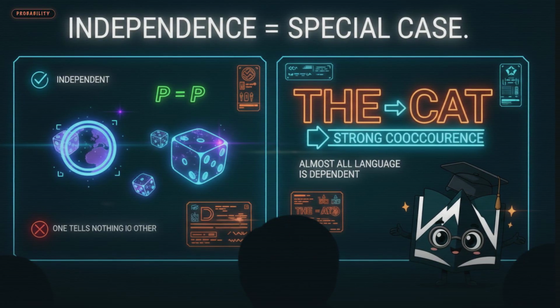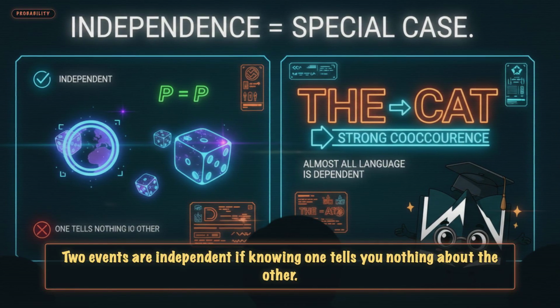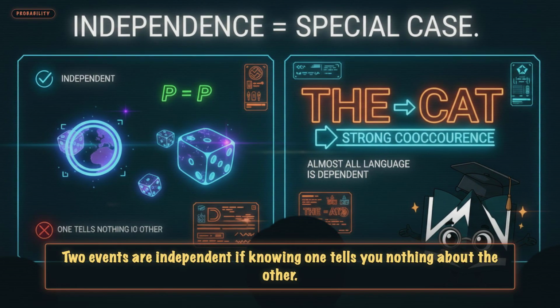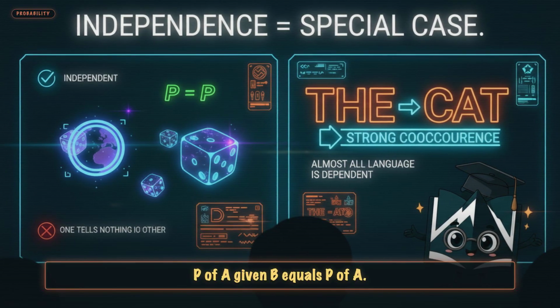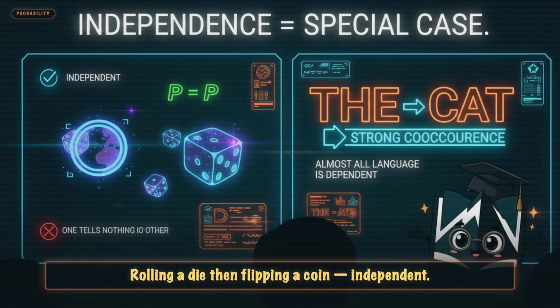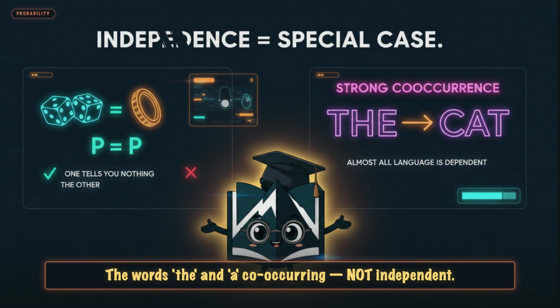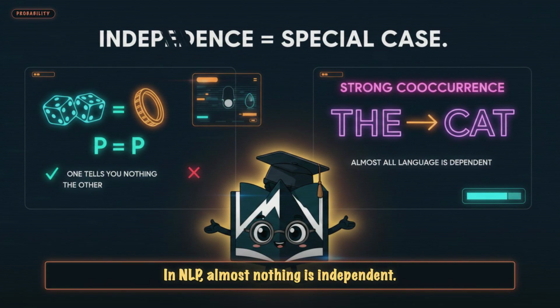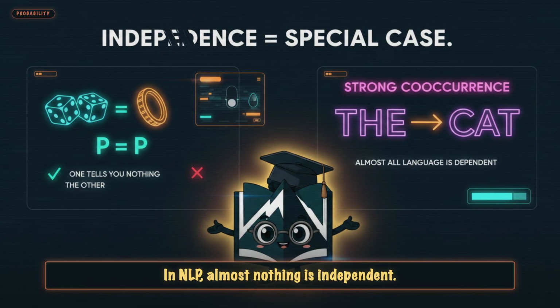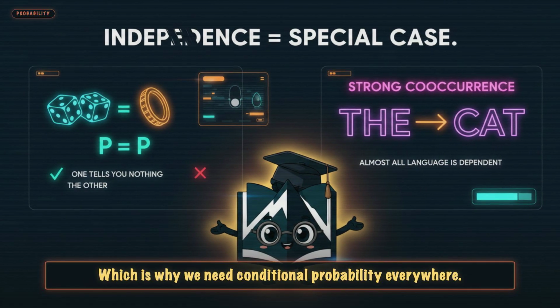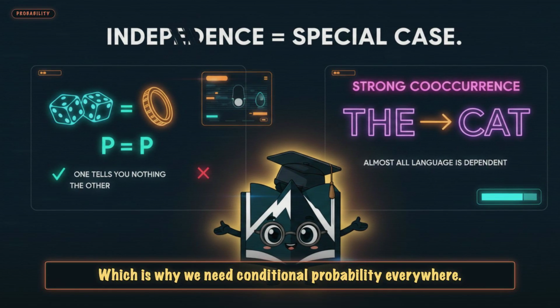Beat 2. The combiners. Independence. 2 events are independent if knowing one tells you nothing about the other. P of A given B equals P of A. Rolling a die then flipping a coin. Independent. The words on and the co-occurring, not independent. In NLP, almost nothing is independent, which is why we need conditional probability everywhere.